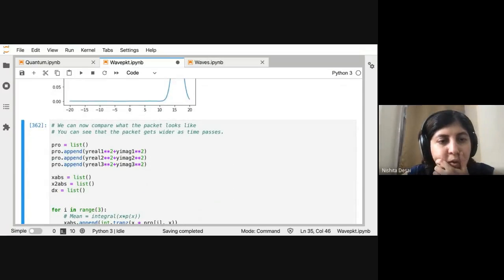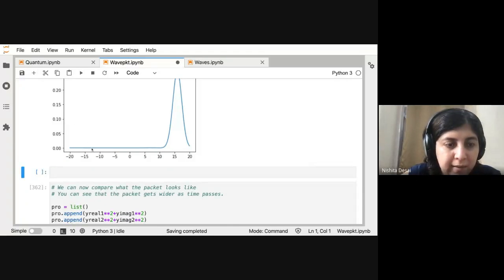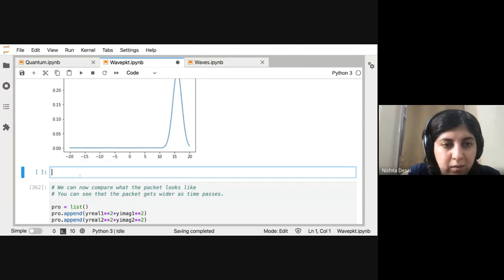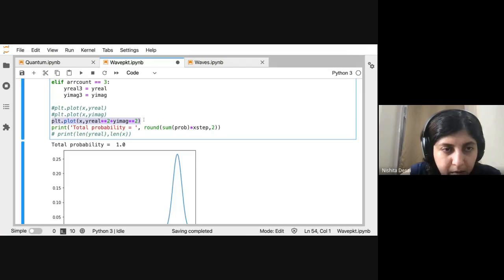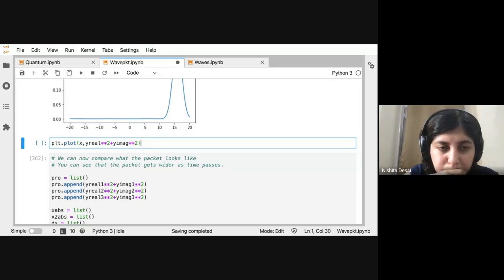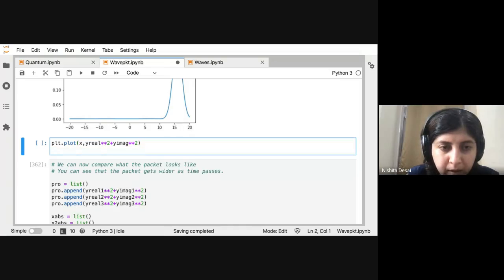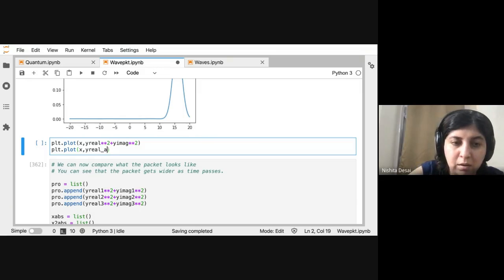Now let us see if we can do some plotting. This is the first thing that we want to plot, which is the overall Gaussian wave packet. The second thing we want to plot is y real array.